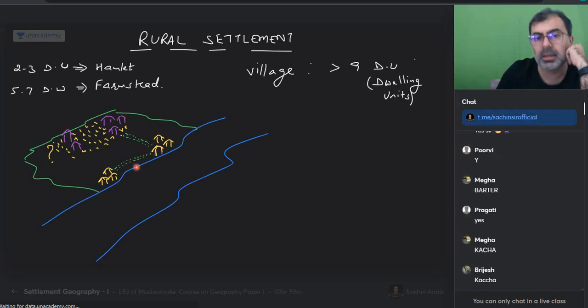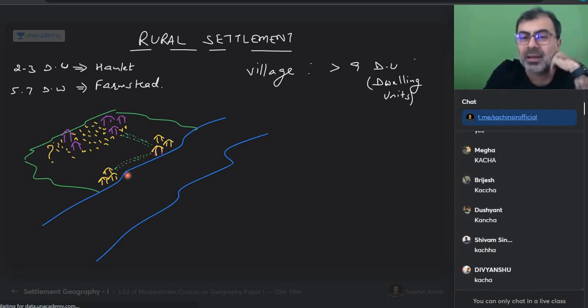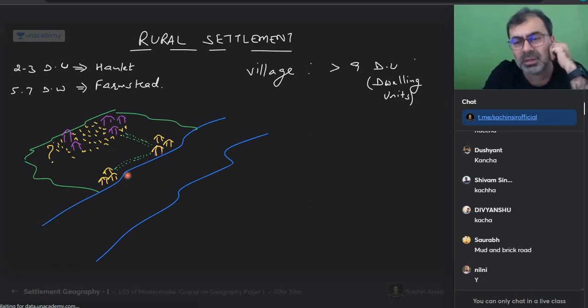Mostly some kachcha roads are there, so during the rainy season they get filled up. So that's the primary mode of this thing. Mud is also possible. So brick road is also possible. It sort of depends on the level of development of a village.